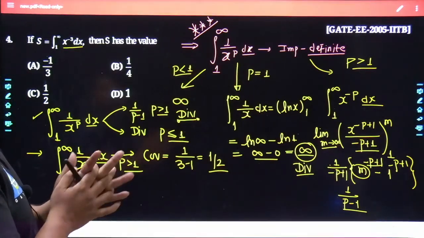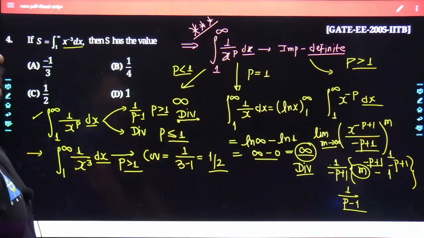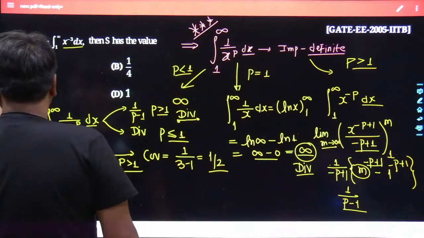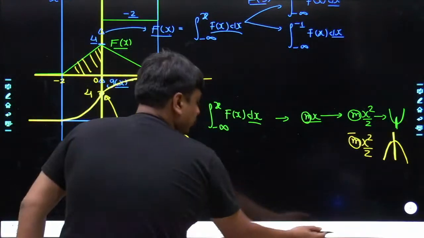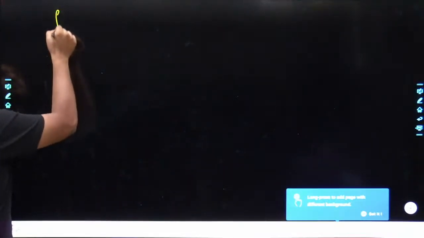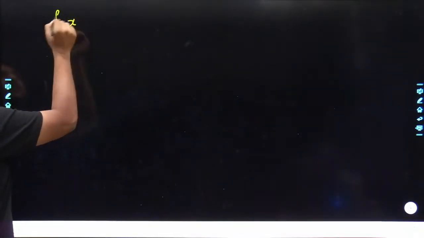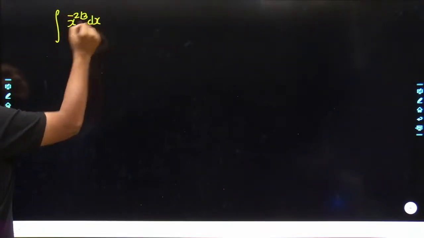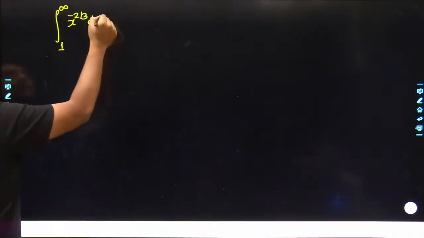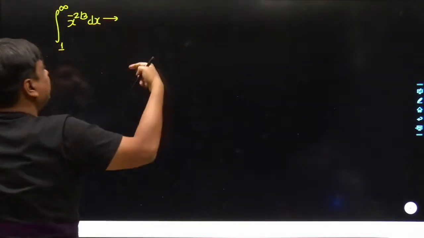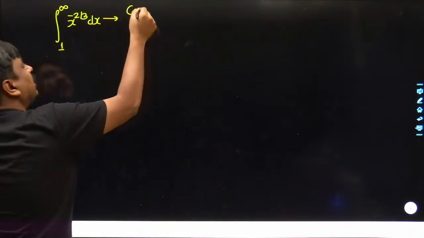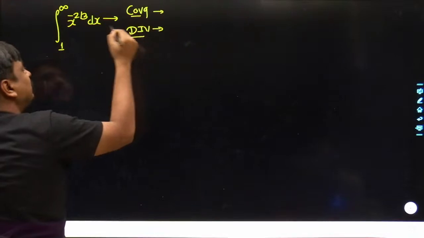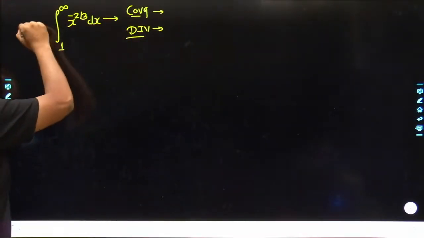Agreed? Because many times they can frame different kinds of problems and they can drag you, guys. Let me take a problem which I will design myself. Tell me what would be the answer of this given problem. Let's take the integration of x to the power of minus 2 by 3 dx from 1 to infinity. There are 2 different kinds of answers you can have. If it is convergent, get me the exact answer for it. If it is divergent, just write divergent over the live chat. Tell me the answer. Let's take it as the first question.